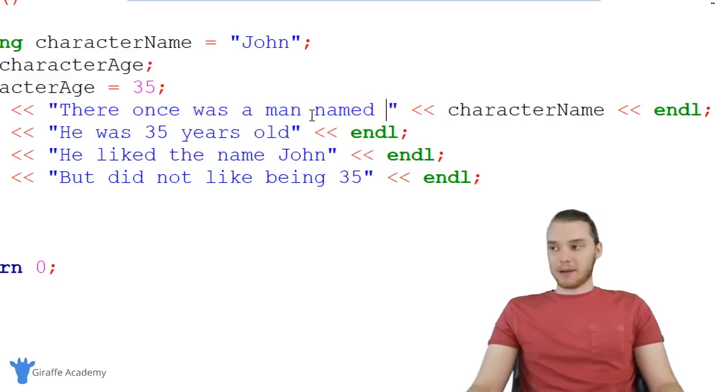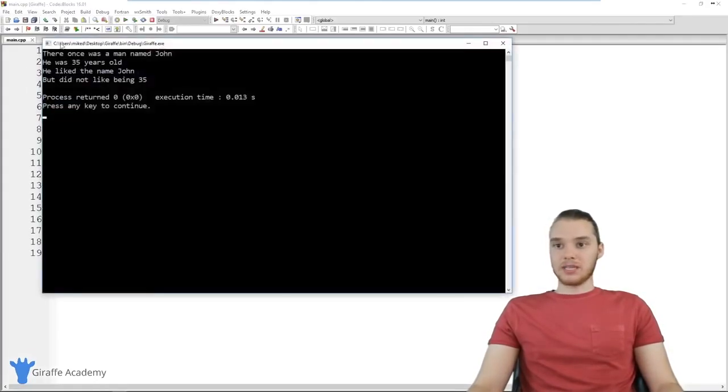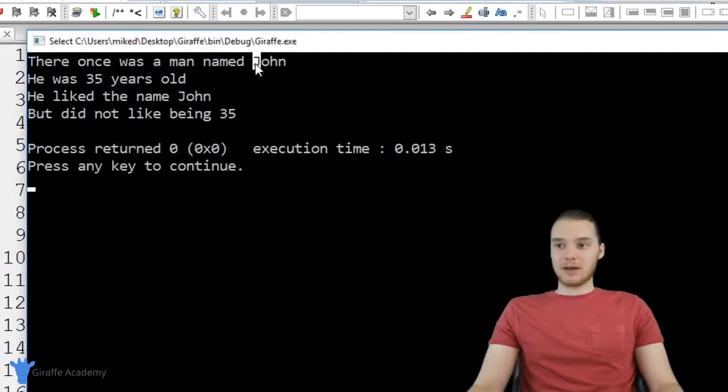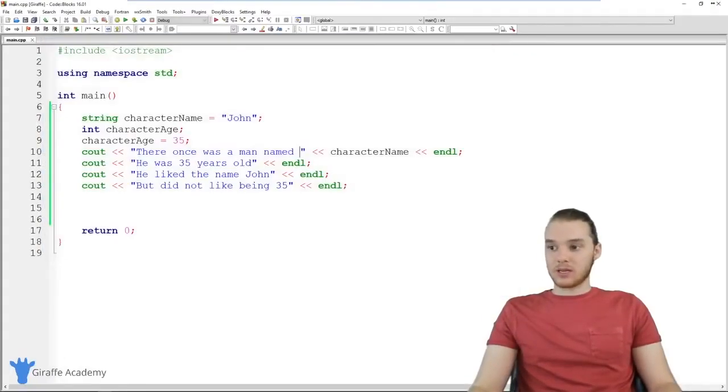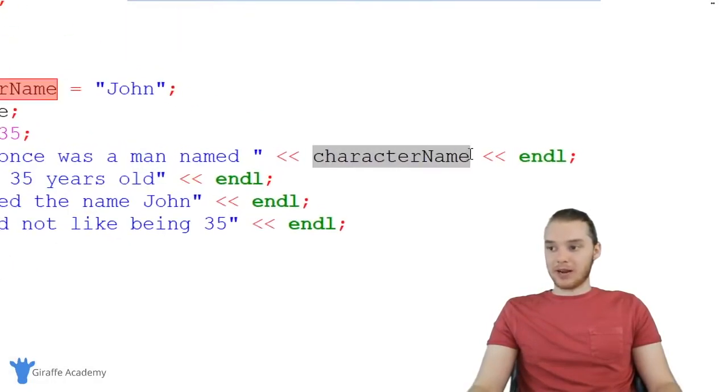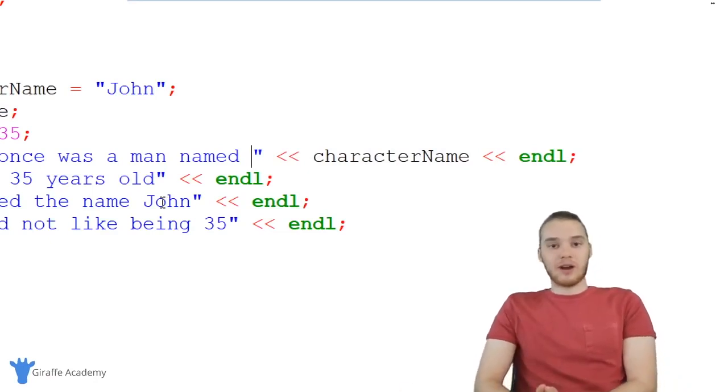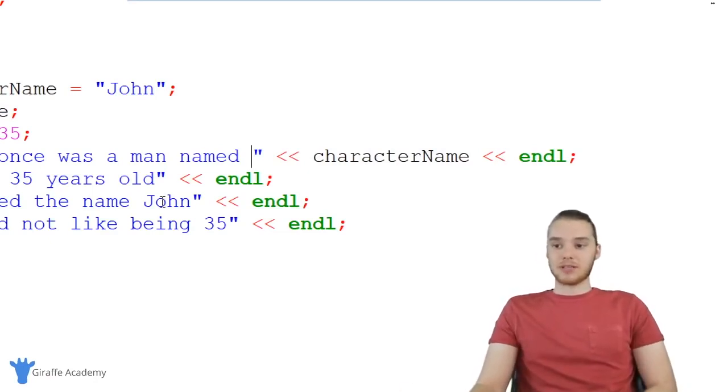So when I go ahead and run my program now, you'll see that we're still printing out there once was a man named John, except now I didn't actually type out John. All I did was include this variable right here, and I basically just said that we want to put the variable right in there. So that's how we can include a variable inside of one of these print statements.